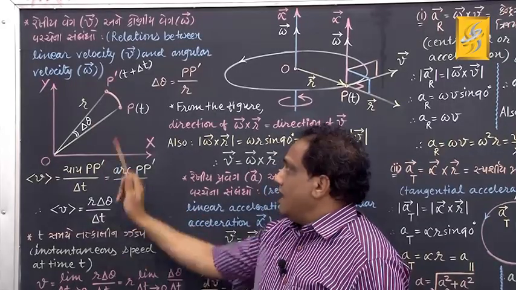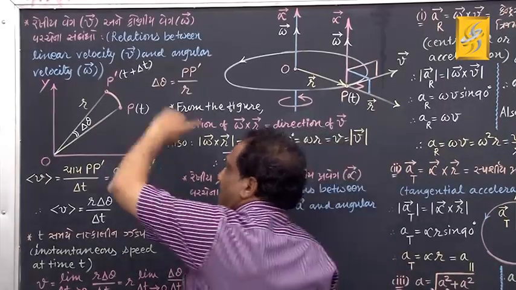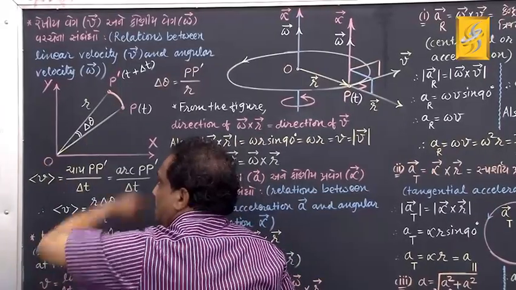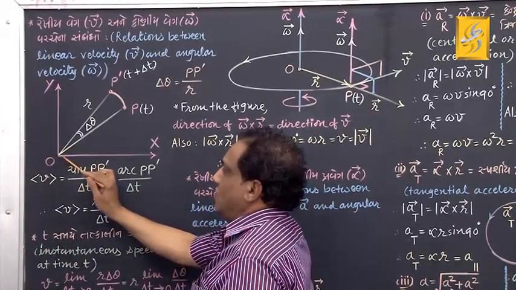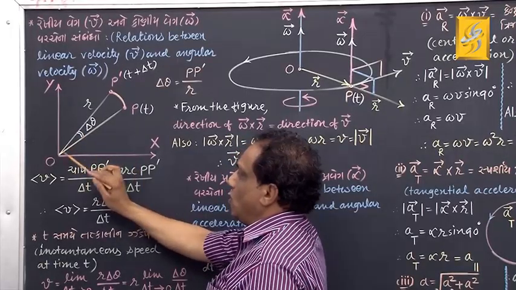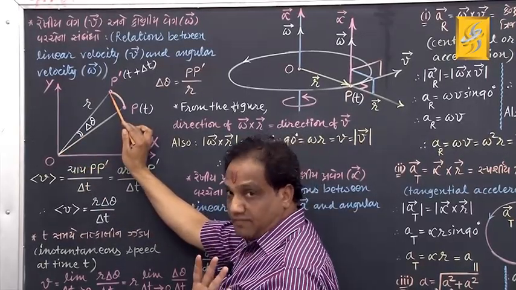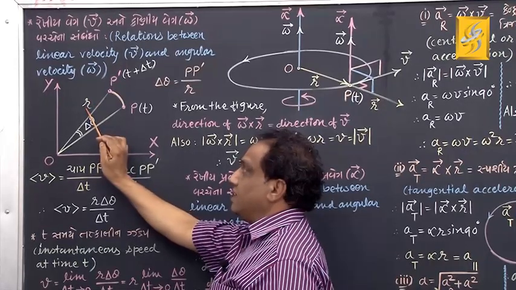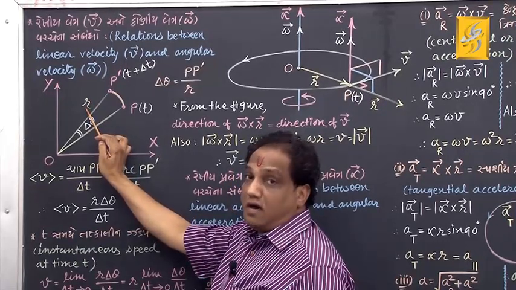This particle was performing circular motion on a circle of radius OP or OP dash, both the same, which we have taken as small r.